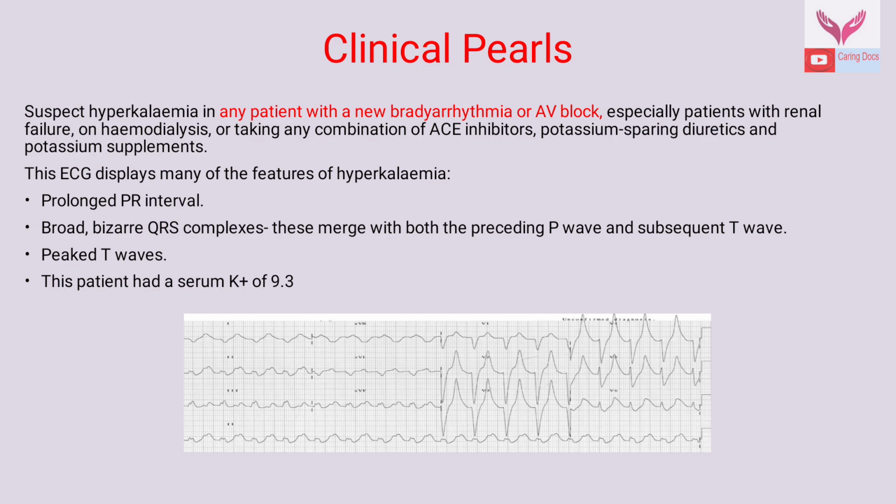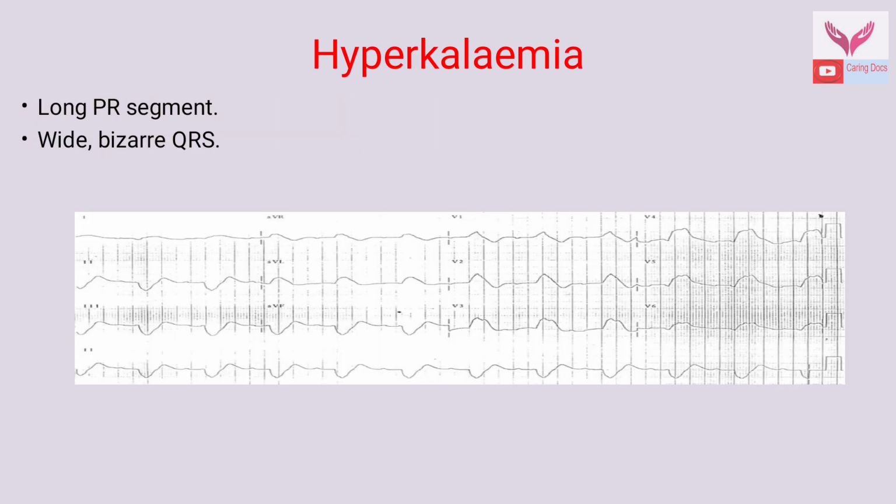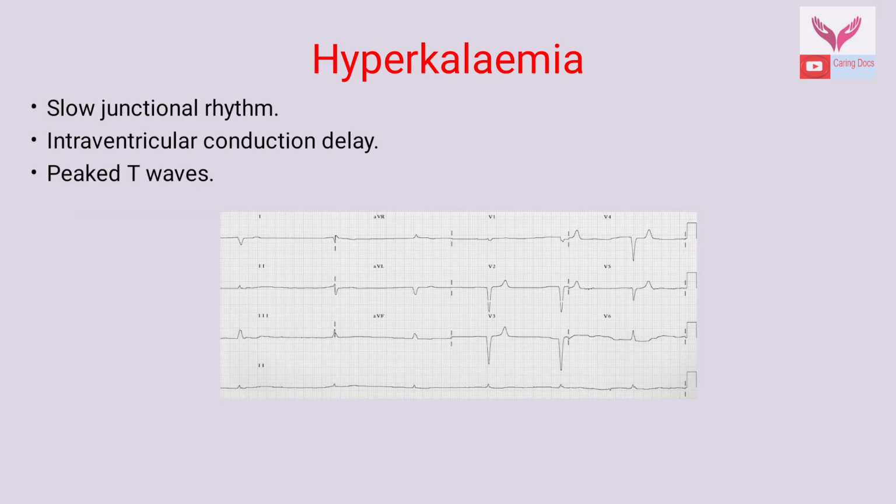This patient actually had a serum potassium level of 9.3 milliequivalent per liter. In this ECG, we can see tall symmetrical peaked T waves, and this patient had a serum potassium of 7. This is another ECG which shows long PR segment and wide bizarre QRS in a patient with hyperkalemia.